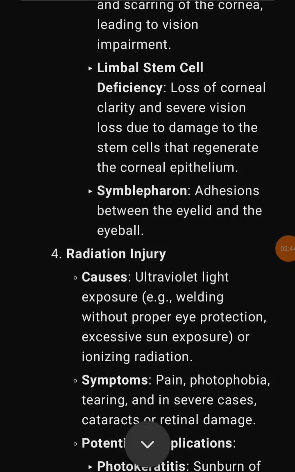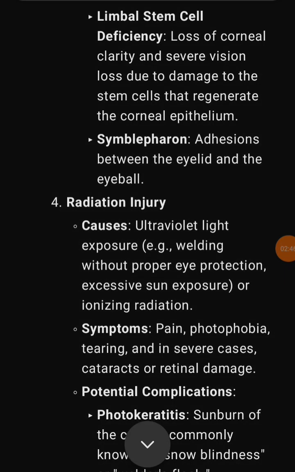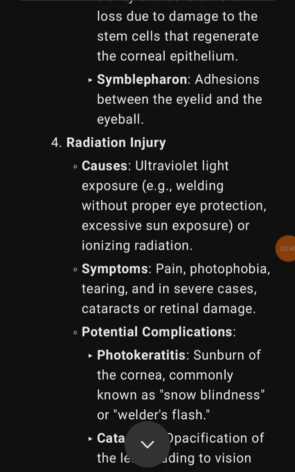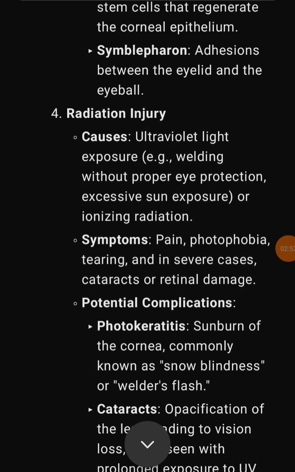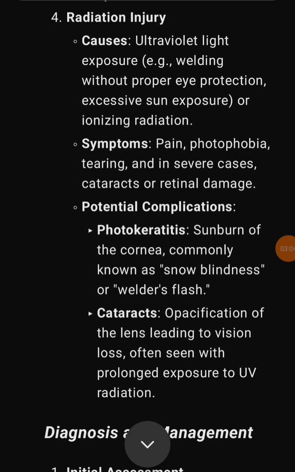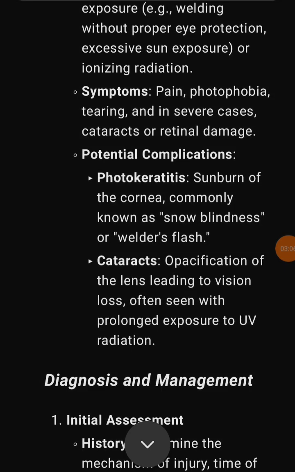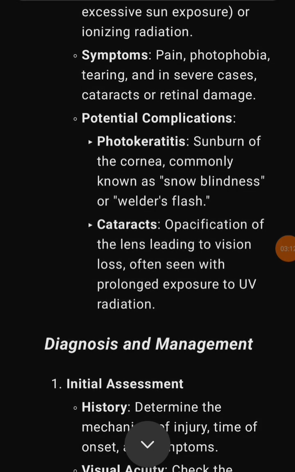4. Radiation injury. Causes: ultraviolet light exposure, e.g., welding without proper eye protection, excessive sun exposure, or ionizing radiation. Symptoms: pain, photophobia, tearing, and in severe cases, cataracts or retinal damage. Potential complications: photokeratitis, sunburn of the cornea, commonly known as snow blindness or welder's flash. Cataracts, opacification of the lens leading to vision loss, often seen with prolonged exposure to UV radiation.